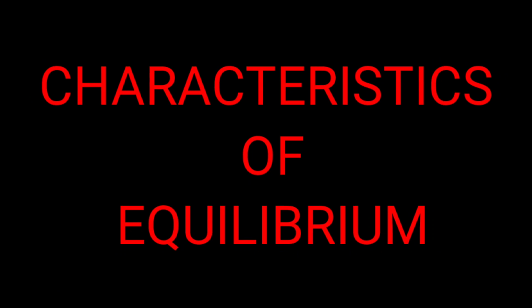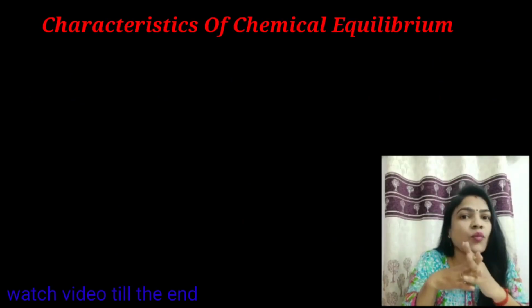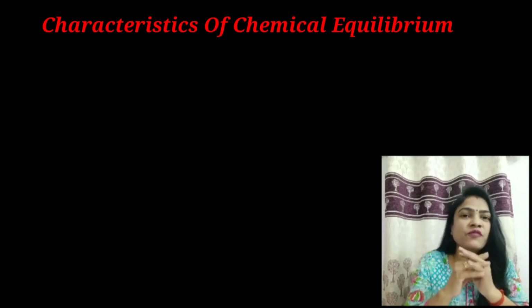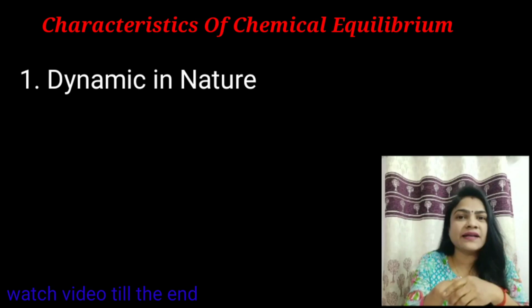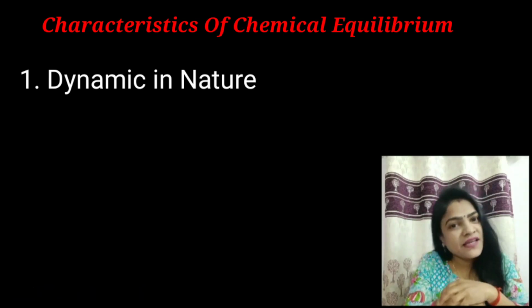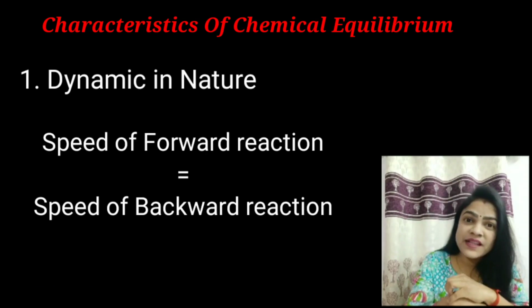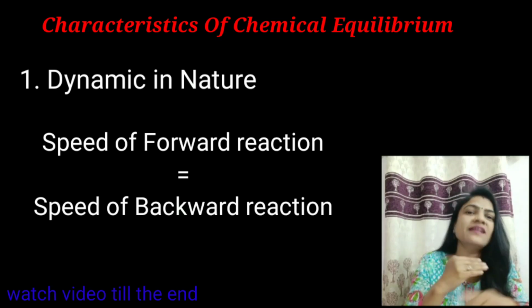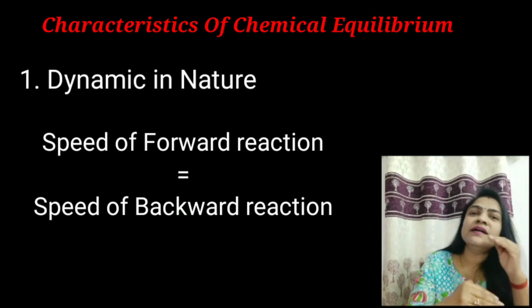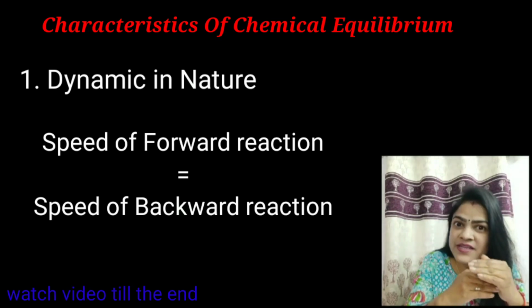Let's see the characteristics of equilibrium. First, the first characteristic of chemical equilibrium is that it is dynamic in nature. It means the speed of the forward reaction is equal to the speed of the backward reaction.